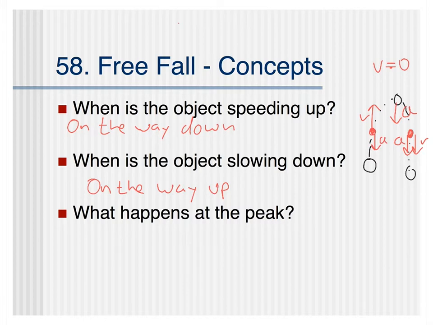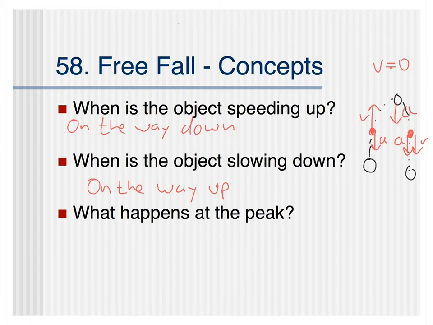The second thing that I always think about is if we had a situation where our velocity was zero and our acceleration was zero, what would happen? And the answer is nothing. If something is not moving and not accelerating, it's not doing anything, it's stationary. So if that were the case at the peak here, we would see objects rise up to the peak and magically stop. And that obviously does not happen. Okay, you don't need to know physics to know that that's not something that happens in everyday life.